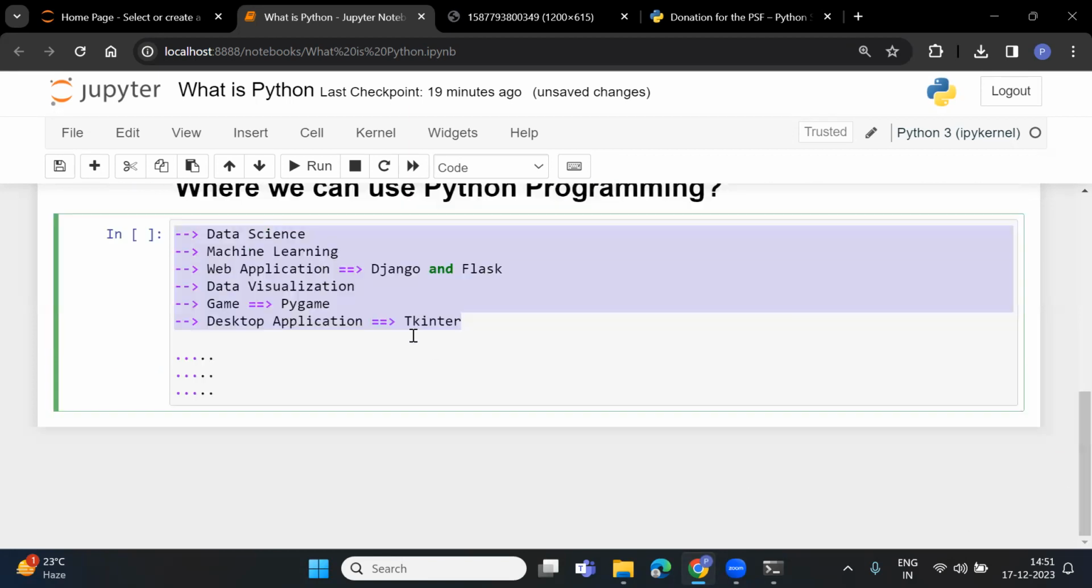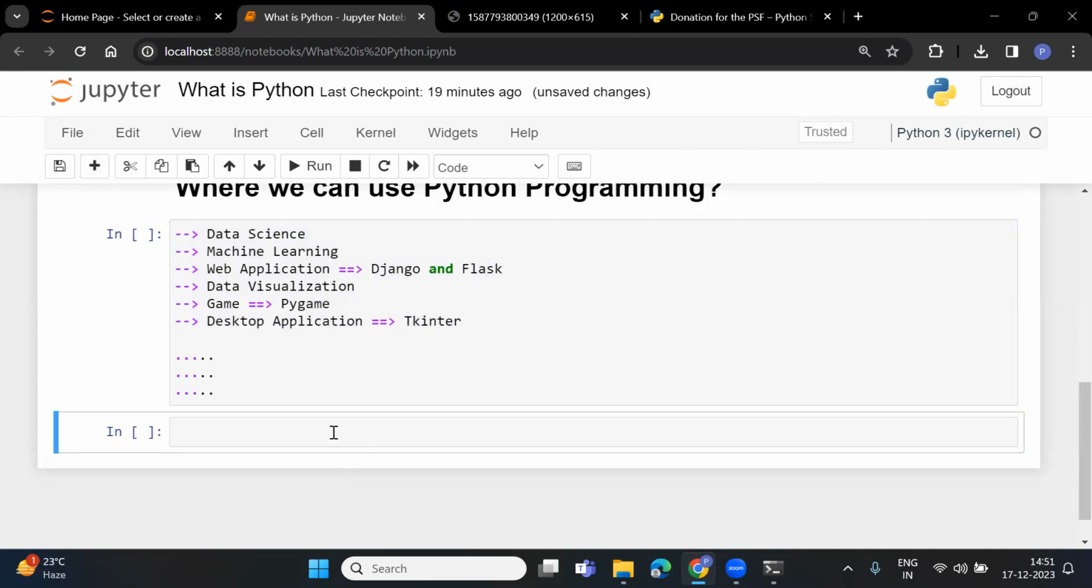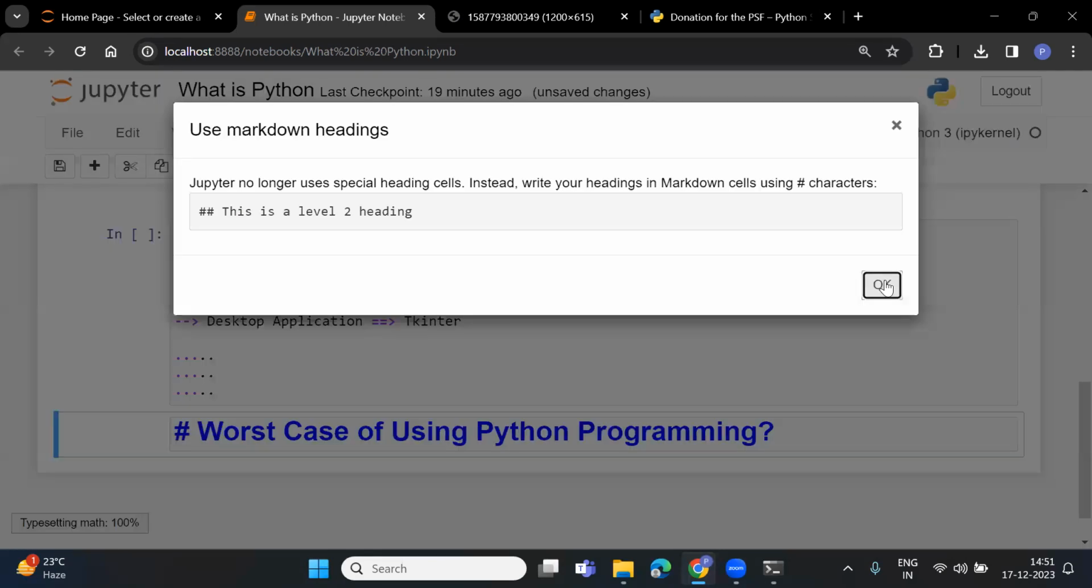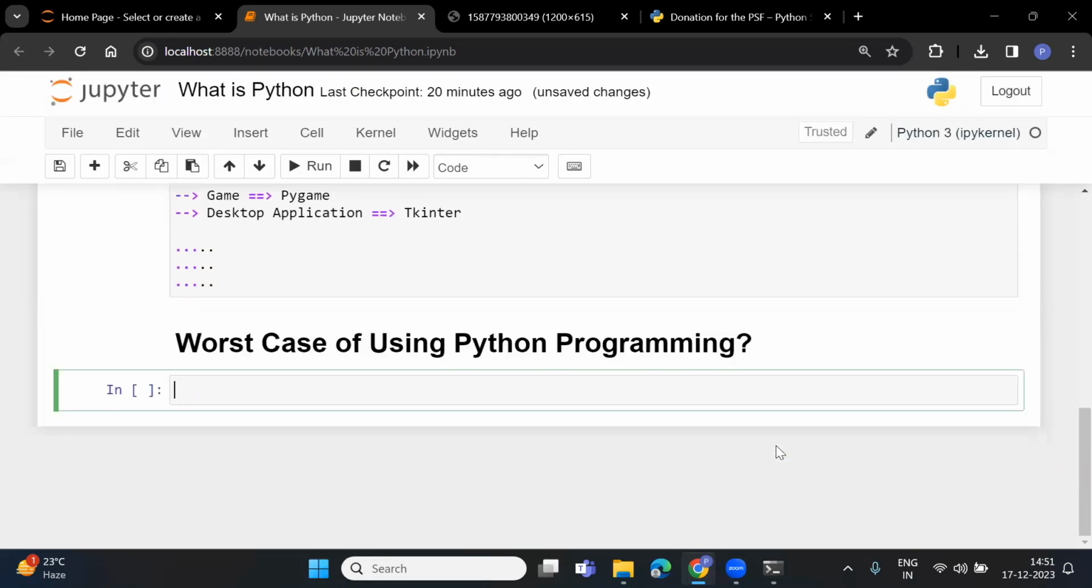Now the next question is, where can we not use Python, or what is the worst case scenario of using Python programming? In which technology is it the worst case of using Python? Basically, there are two technologies where it is not recommended to use Python programming. What are these two things? First one is known as mobile applications.